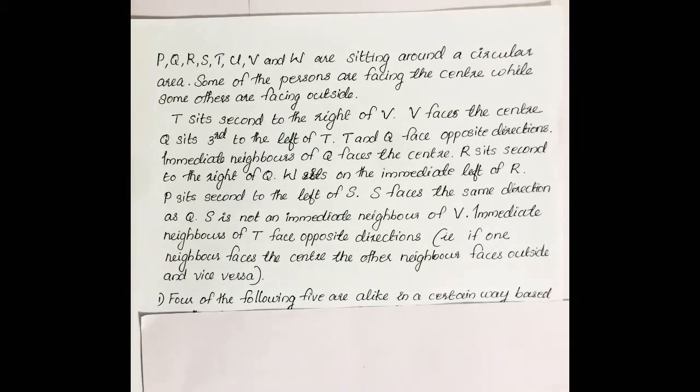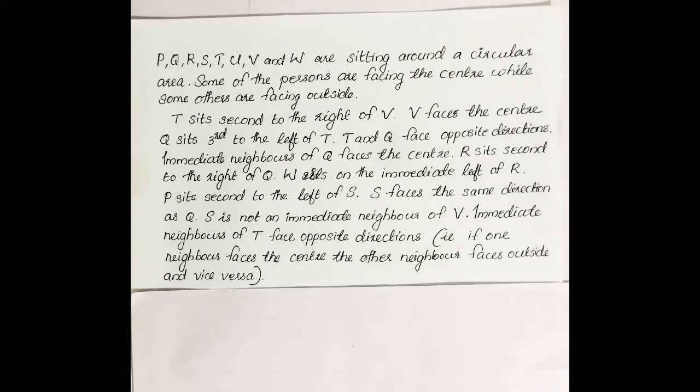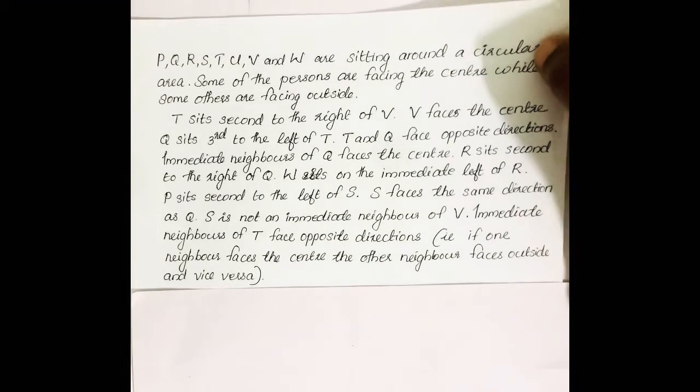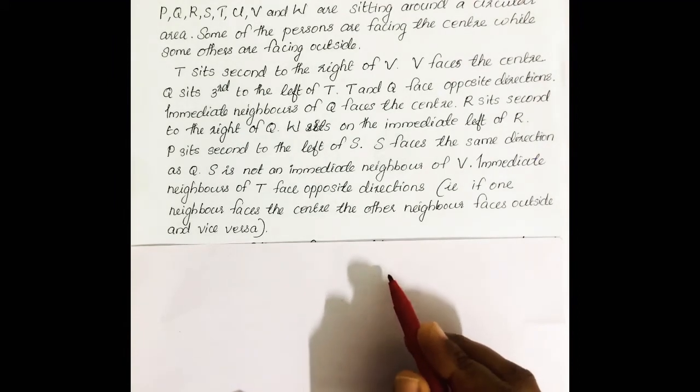So we can check how to solve this question. Here P, Q, R, S, T, U, V, W are sitting around a circular table. That is 8 people sitting around a circular table.